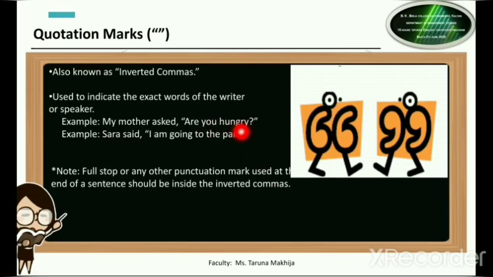As you can see in this example, the question mark and the full stop, both are inside the inverted commas. So you need to make sure whenever you are using the inverted commas, any punctuation mark, may it be the question mark or full stop or exclamation mark, that should come inside the quotation marks or inside your inverted commas. You give the full stop and then you close the inverted commas. You give the question mark and then you close the inverted commas.